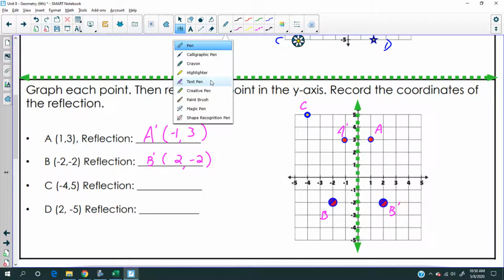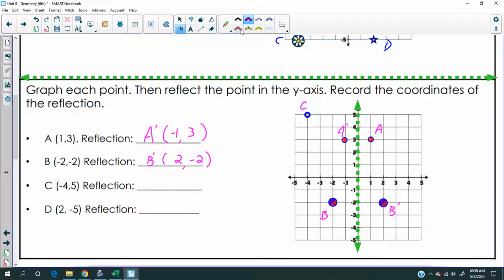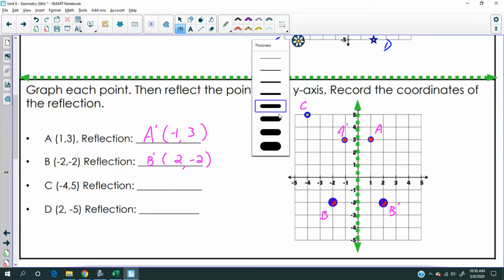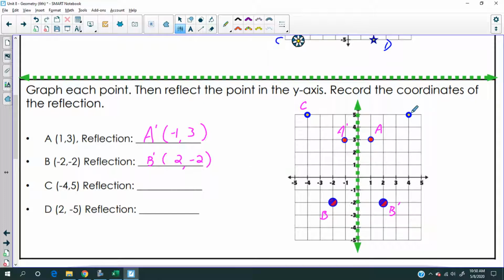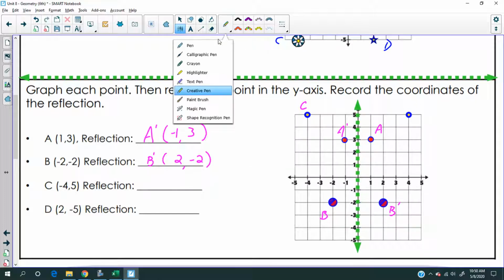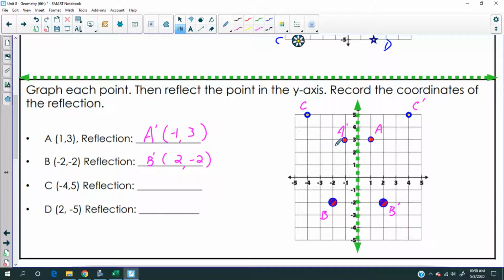And then where would this be? If I reflect this over the y-axis, where would this flip over to? You see what I'm doing? I'm actually counting. 1, 2, 3, 4. 1, 2, 3, 4. Okay, so this would be C prime. Let me write that down. 4 to the right, 5 up.